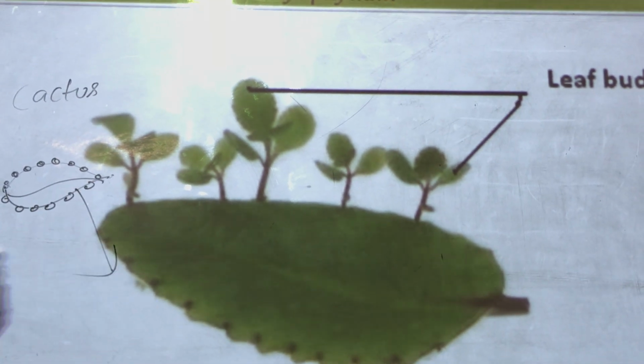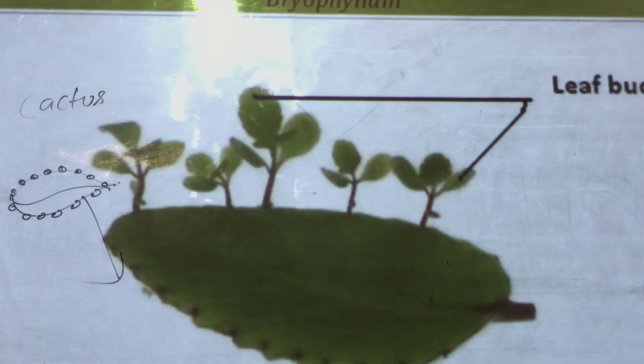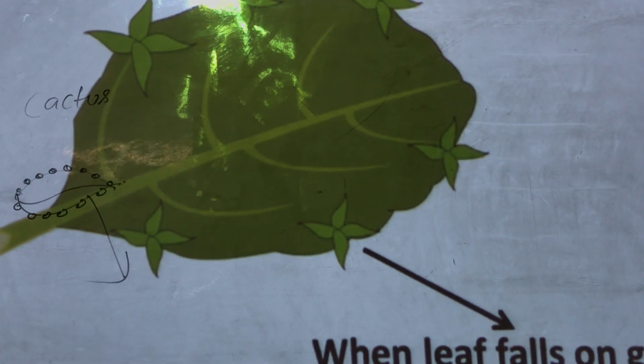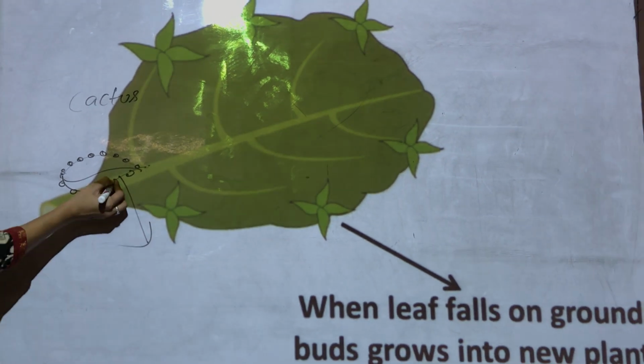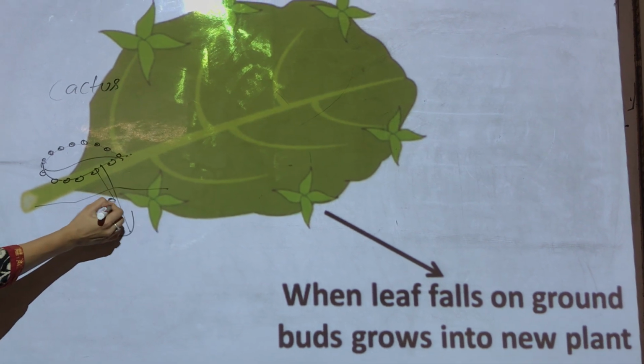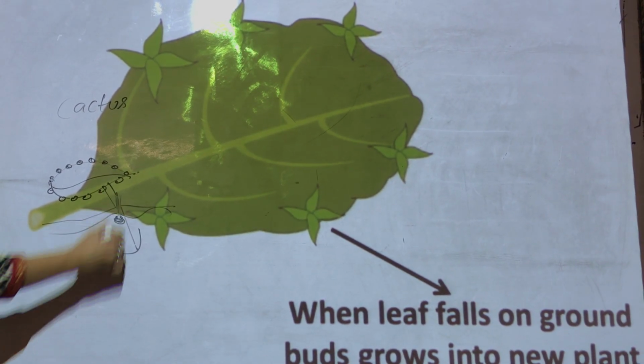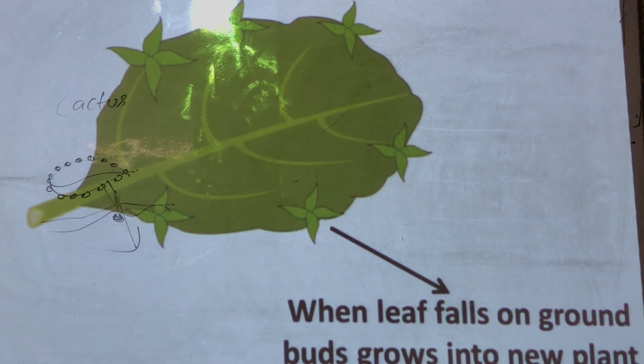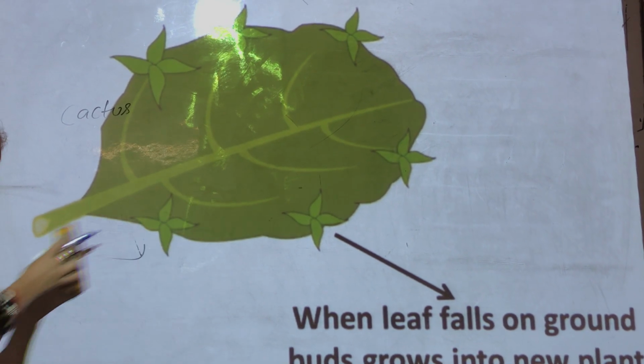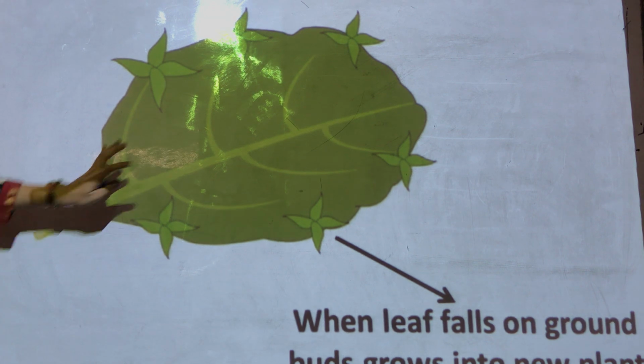Okay, when they fall in the ground, they grow into new plants. So when these buds fall in the ground, they will come in contact with the moist soil. After some time, the roots will grow out of it. The shoot system will grow out of it. So this means that a new plant is growing out of the leaves.